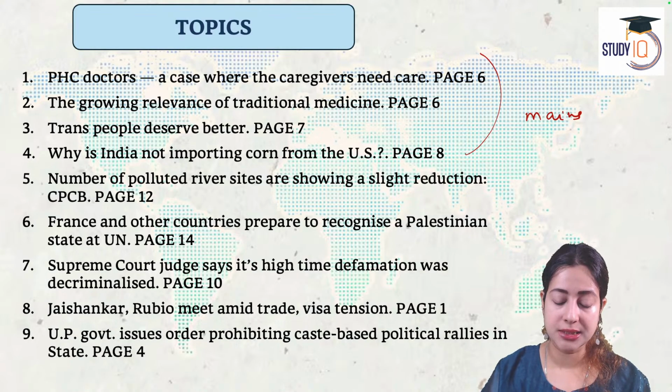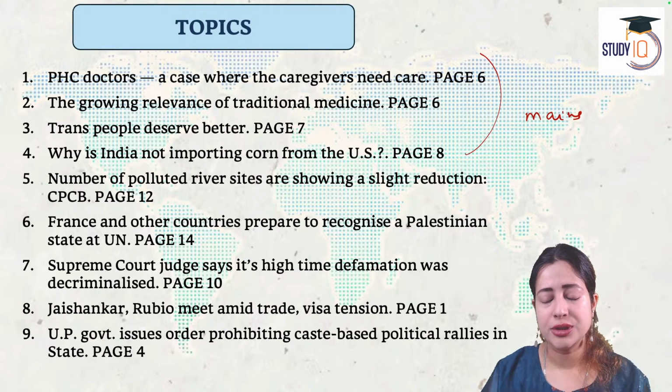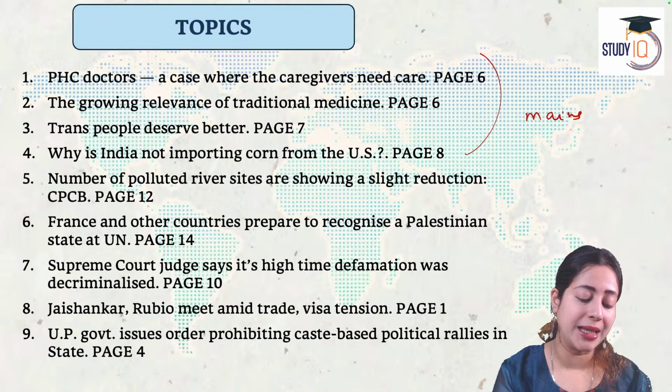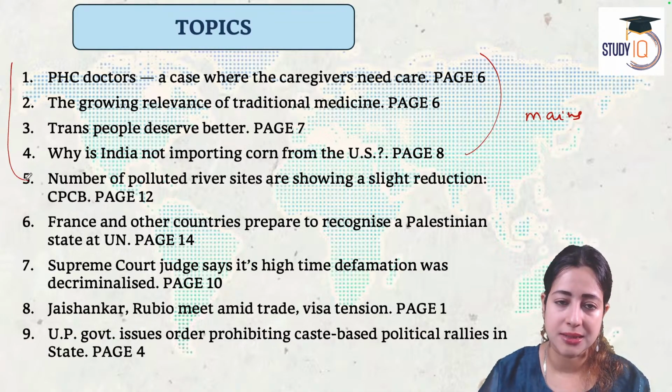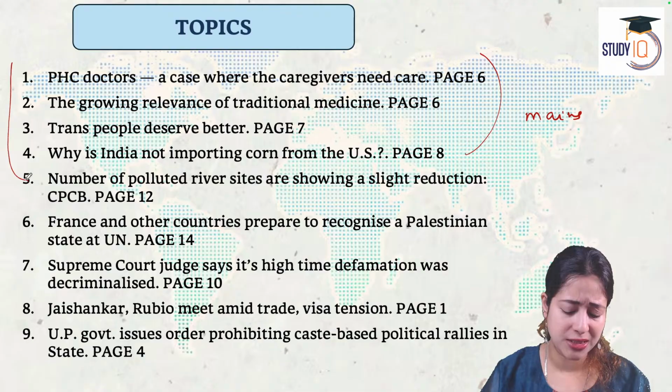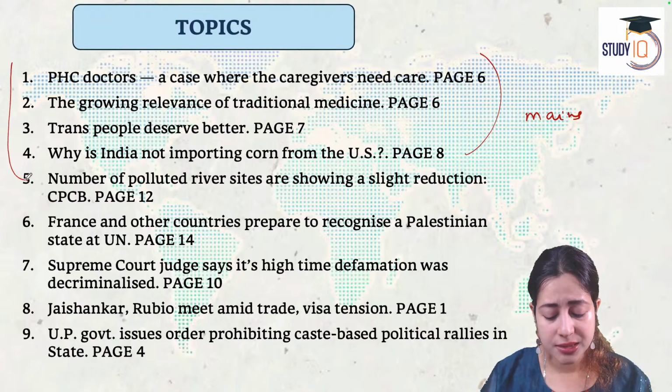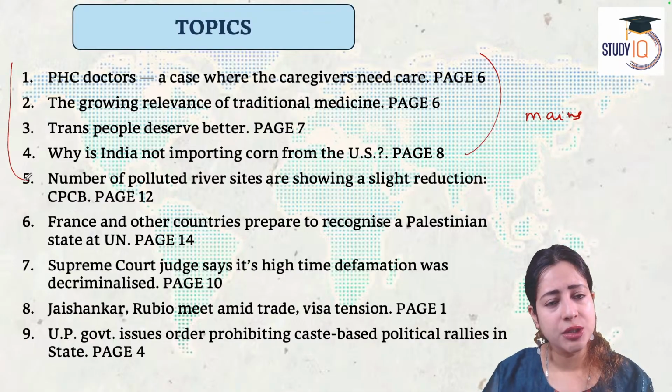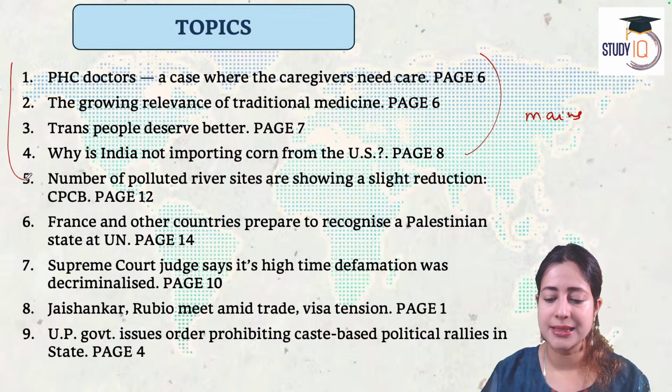The first three articles are editorial articles, text page articles. I would say rather the first four articles will help you cover points for the mains exam. Now the remaining articles are all quick news. Let's look at them from a more prelims perspective because this is about places in the news, important orders given by the Supreme Court, various court cases in India, India-US relationship. So let's quickly analyze that also.